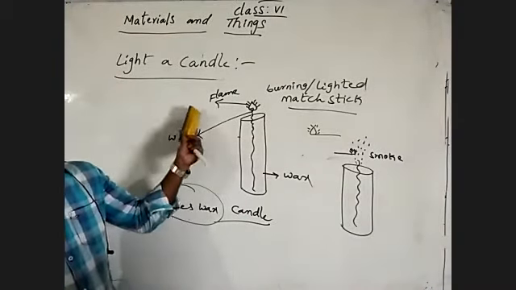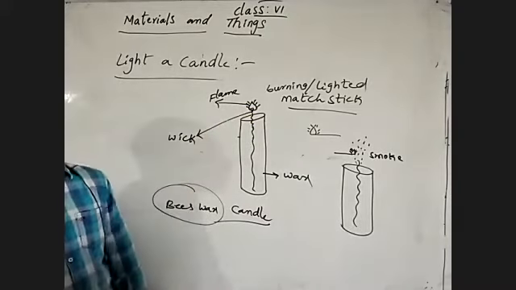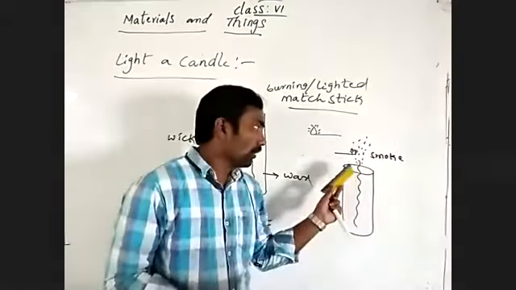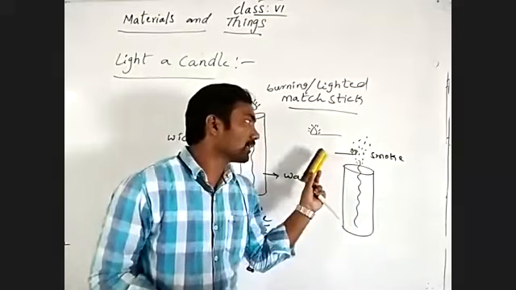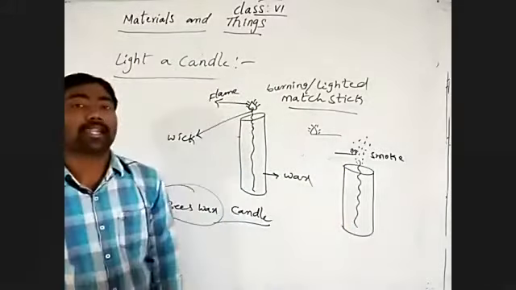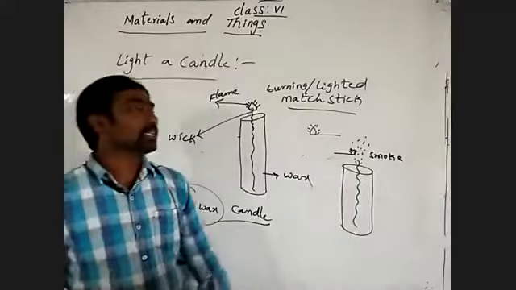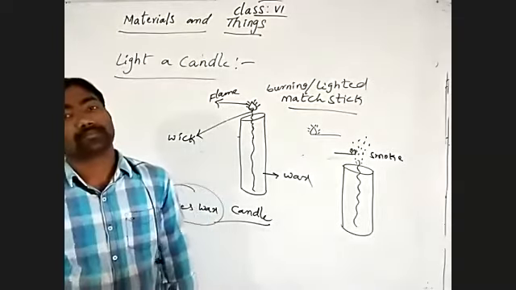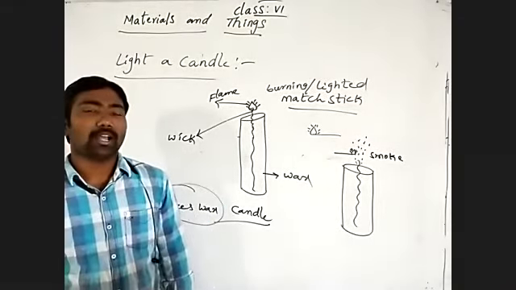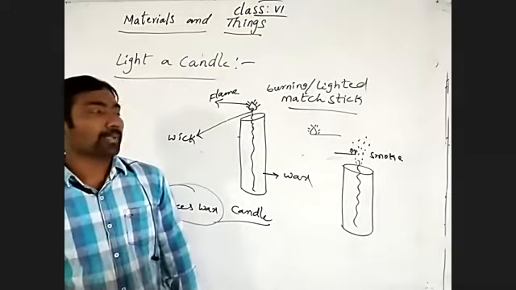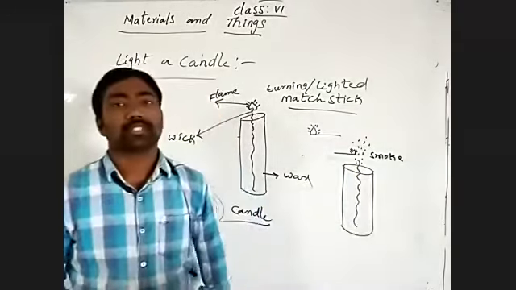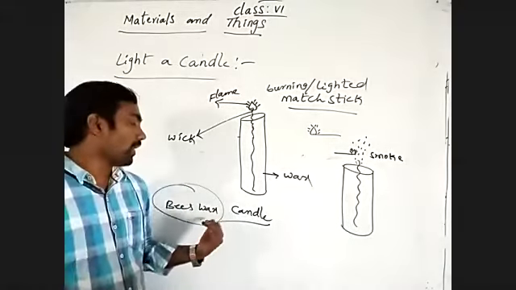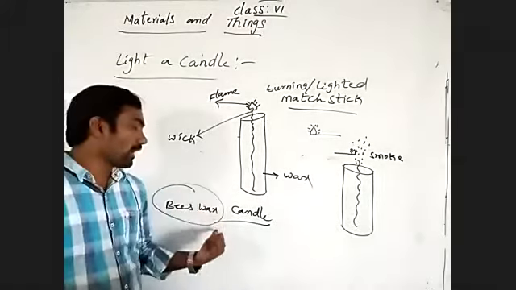Before, when we did not place the lighted matchstick in contact with the wick, the candle did not get lit. But now, after putting out that burning candle, if you bring the lighted matchstick into the smoke coming from the wick, the wick gets lit, giving flame again. How is it possible to give flame by placing it in the smoke of the wick? The smoke is nothing but the vapor of the wax of the candle.